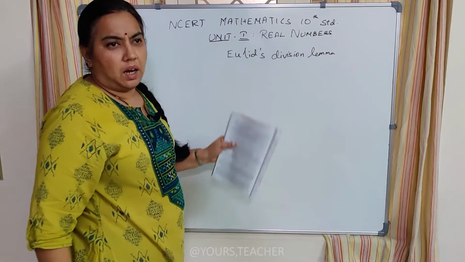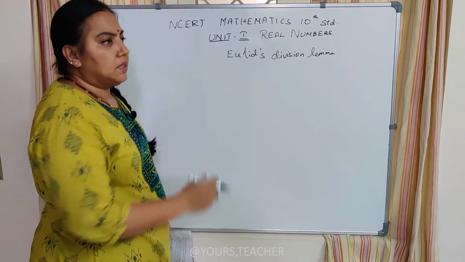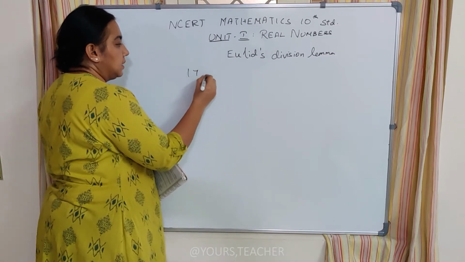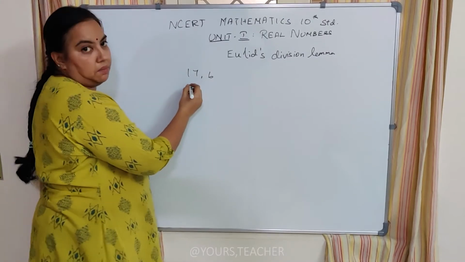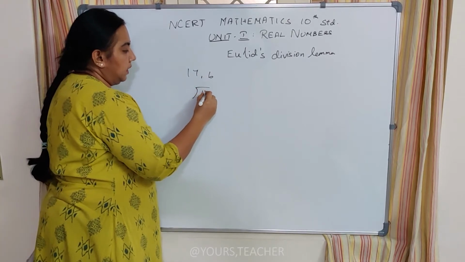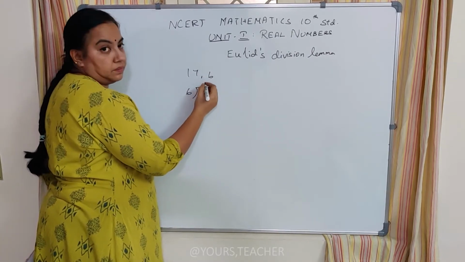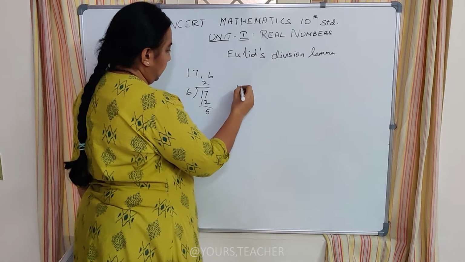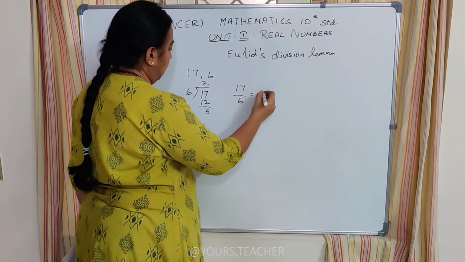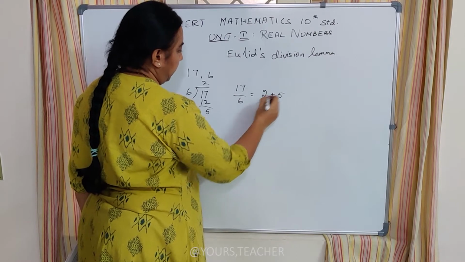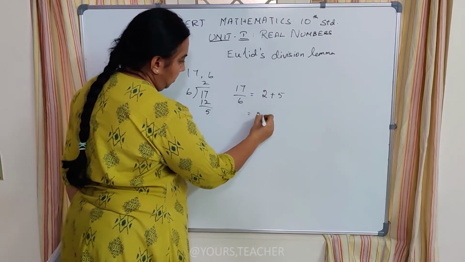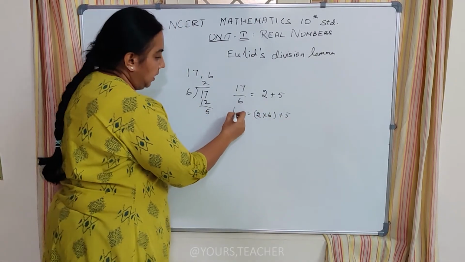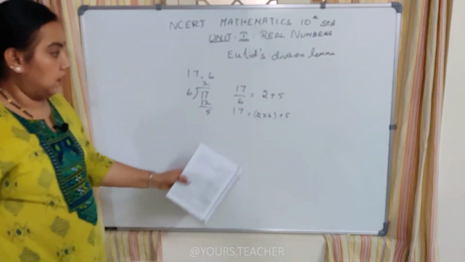By now you all will know division. We are just doing normal division. Let us consider any two numbers, let us consider 17 and 6. We always take the bigger number on top and divide it by the smaller number. What do we get? 2 times 6 is 12, and we get a remainder. So I can write 17 by 6 as 2 plus 5, so can I express this as 17 equals 2 into 6 plus 5? Does it make sense? 2 into 6 is 12, 12 plus 5 is 17.